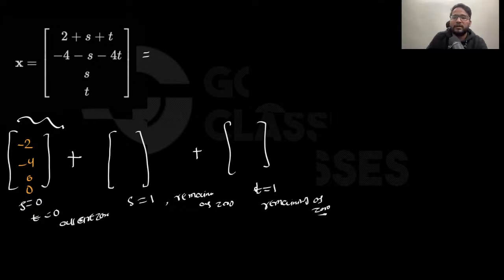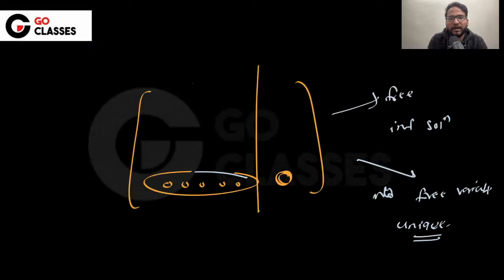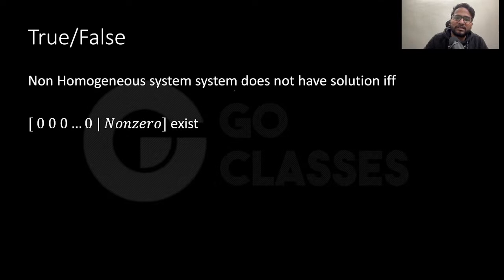Okay, let's continue then. I hope you understood this. Basically, I was saying that a non-homogeneous system does not have a solution if and only if zero and non-zero. So this is actually true. Now let's understand this using the rank formulation.